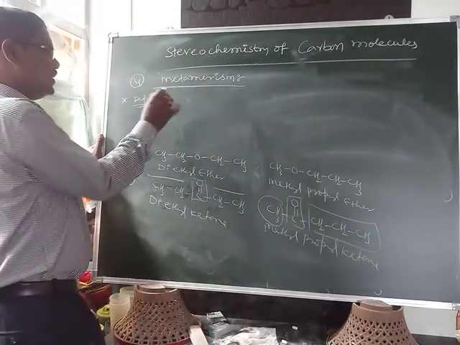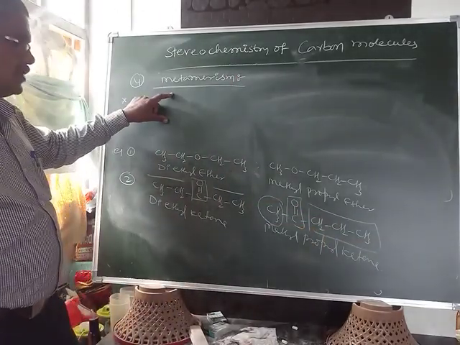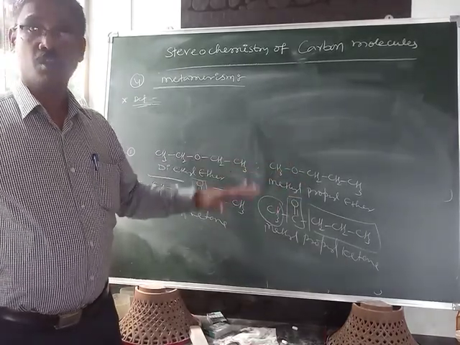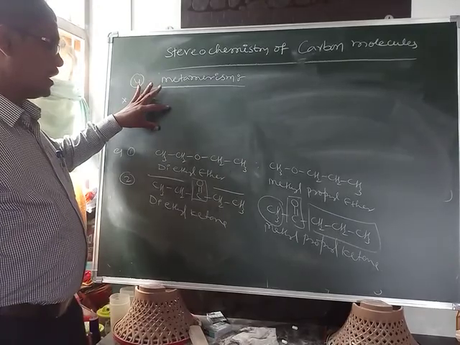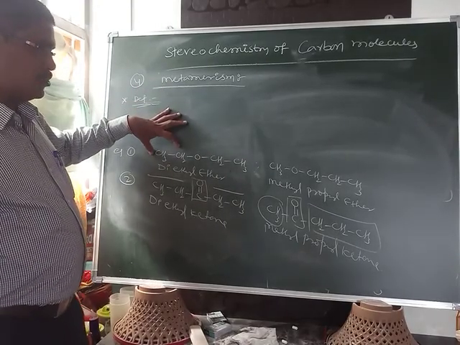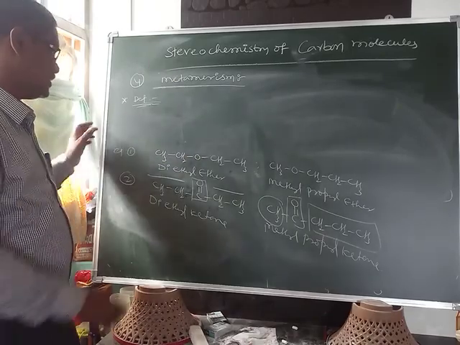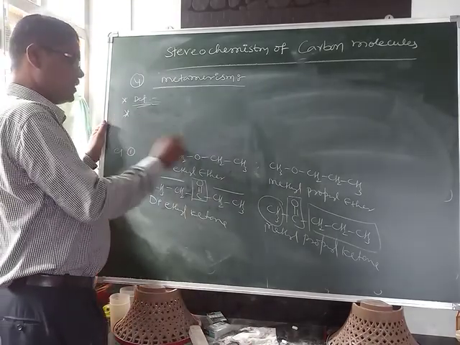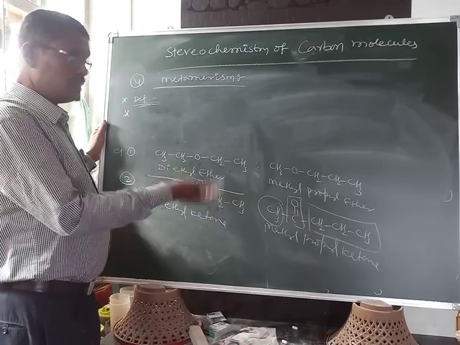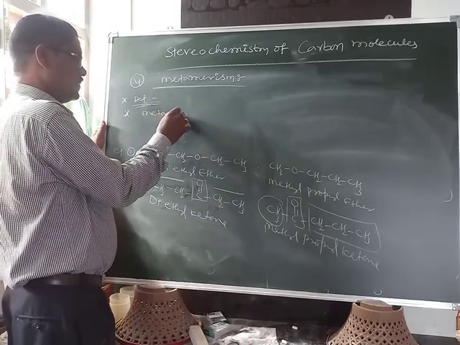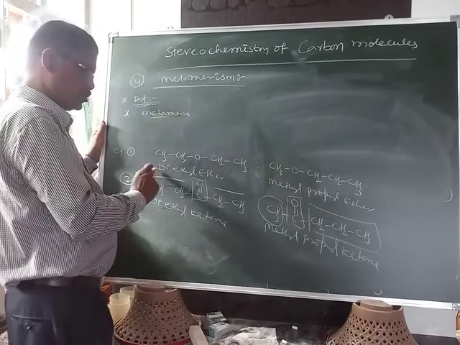That's why the definition of metamerism is the phenomenon of existence of the same molecular formula but differing in the nature of alkyl groups bonded to the functional group only. The different isomers in metamerism are called metamers.